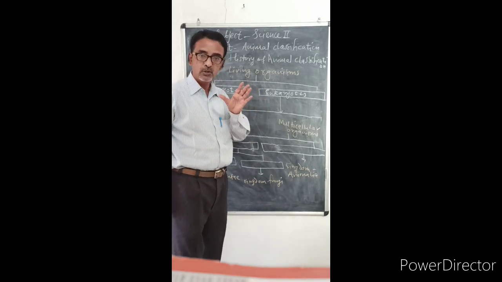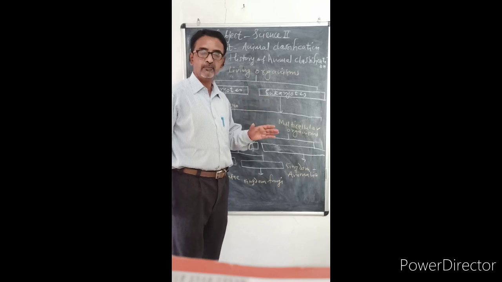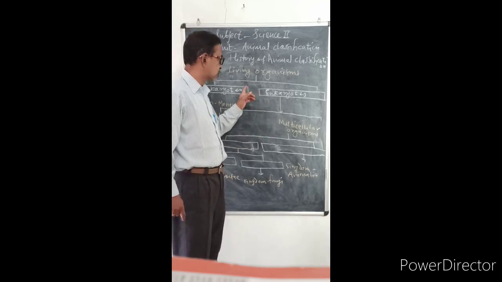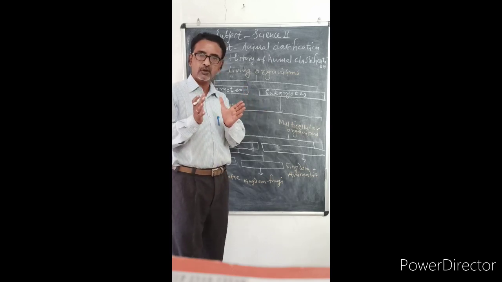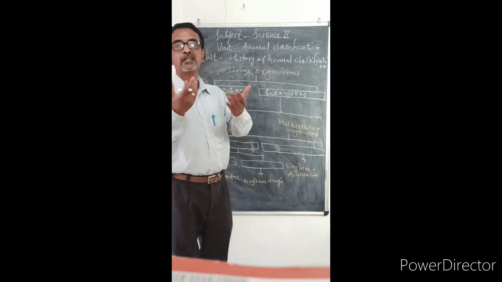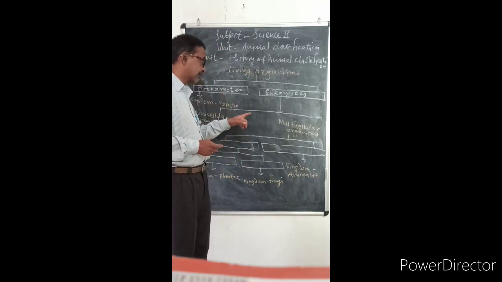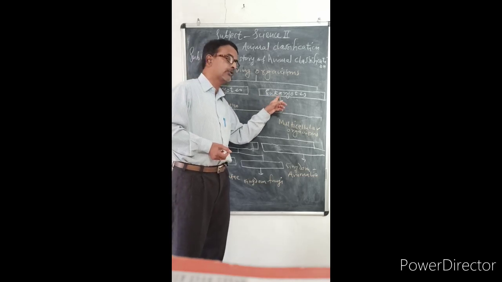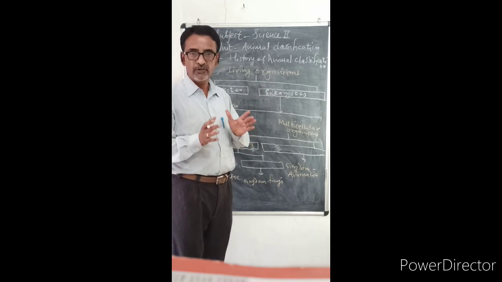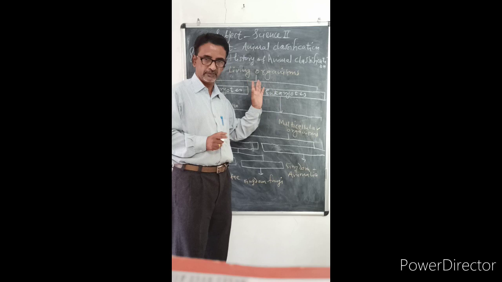Prokaryotes are those organisms in which nuclear membrane is absent or nucleus is absent. So as nucleus or nuclear membrane is absent, the genetic material DNA is exposed. So that is called prokaryotes. Second is eukaryotes. These are advanced organisms where nucleus is surrounded by a nuclear membrane.